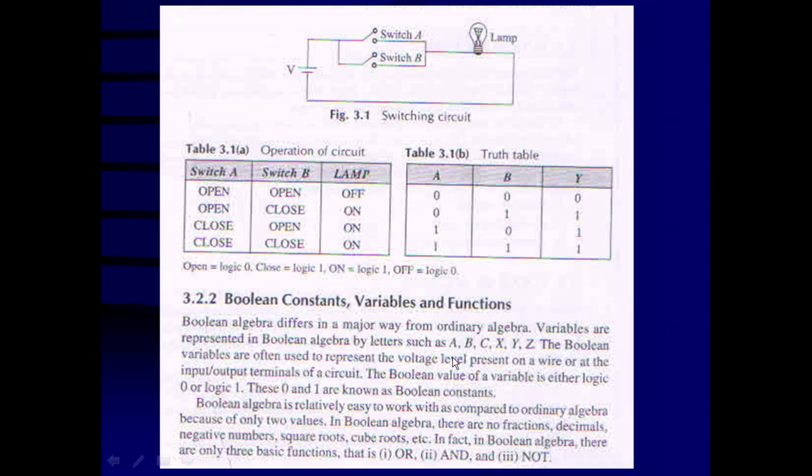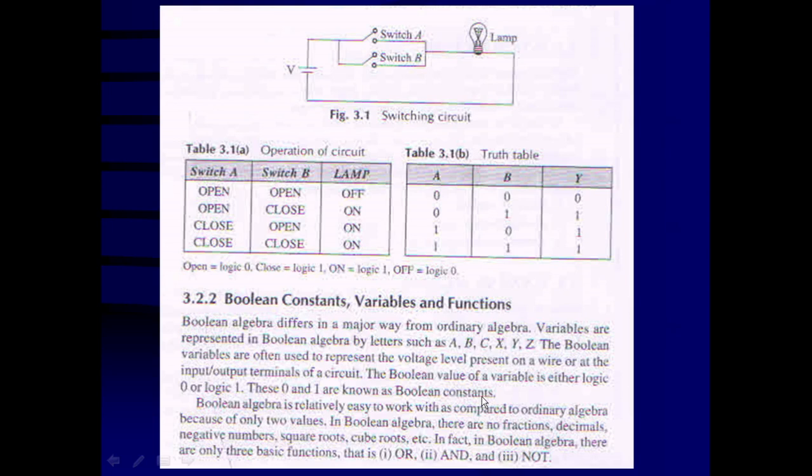Boolean variables are represented by capital A, B, and C. We know normally that these are the inputs of logic gates. Or the output you can represent as X, Y, Z. So the output is a function of the input variables.